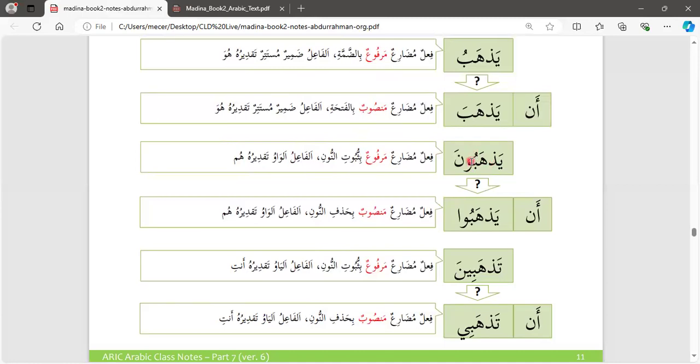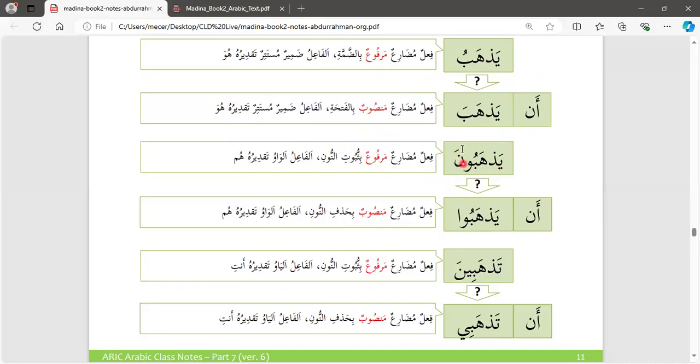This wow is representing the fa'il, and this nun is representing the mode of the verb itself. So in this case, we say marfu'un bithubut nun, which means thubut nun is part of marfu'un. So take note of that.